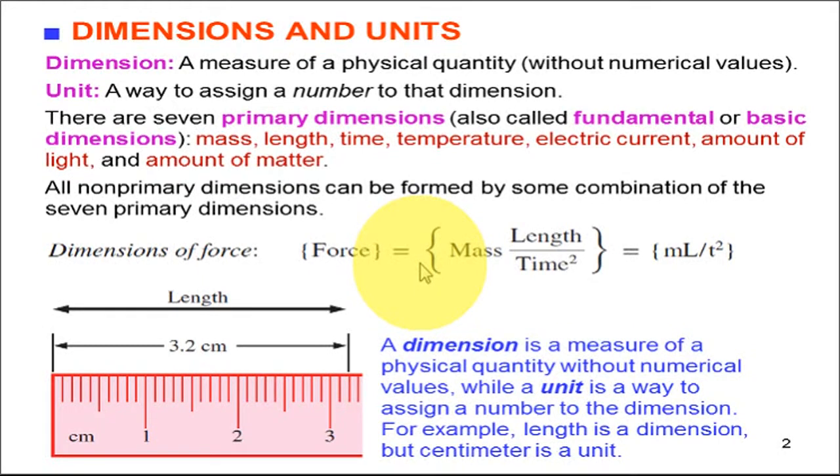That is the formula of a force. Acceleration has the unit meter per second square, so it is length per unit time square. For mass the symbol is M, for length the symbol is L, for time the symbol is small t, squared.